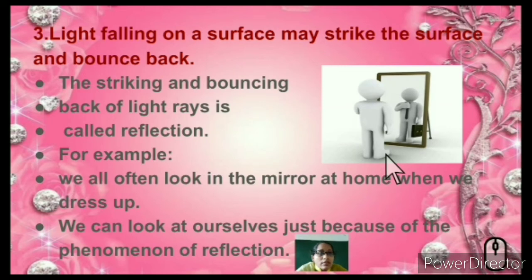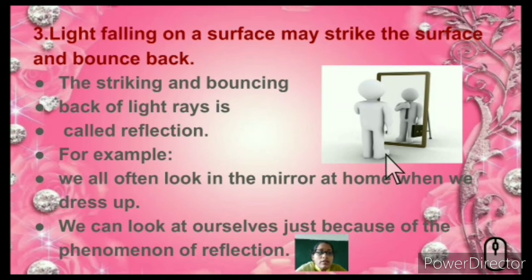Next, light falling on a surface may strike the surface and bounce back. It doesn't pass through; when it hits a surface it bounces back. You can see the example of a mirror. To look at your face, the mirror reflects back.